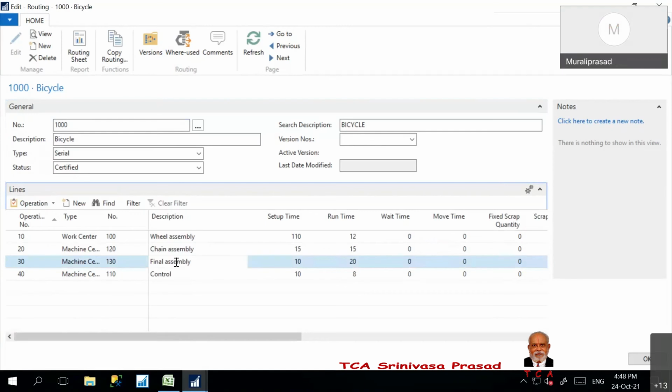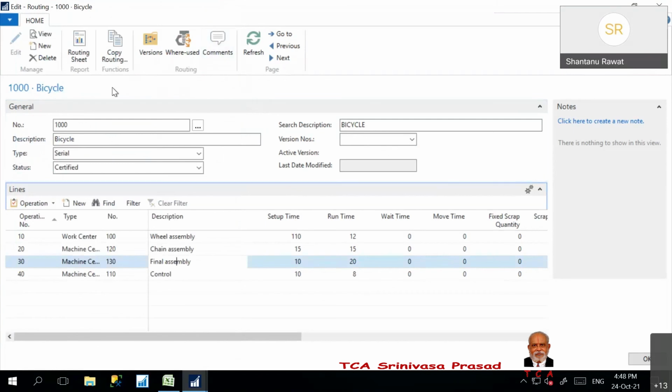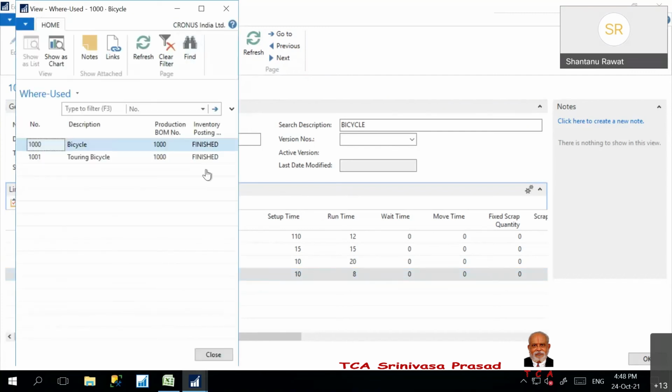Technically, it is called implosion. I have to see that particular report, but that's possible. If you find any item and see where it's linked, the where-used functionality is there. We can see where this particular item is being used.